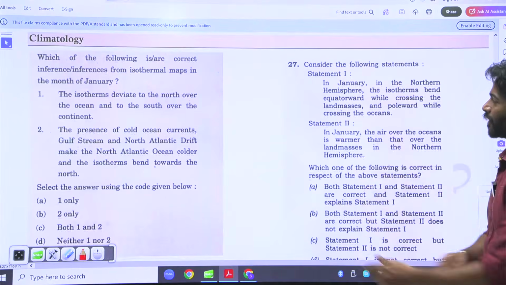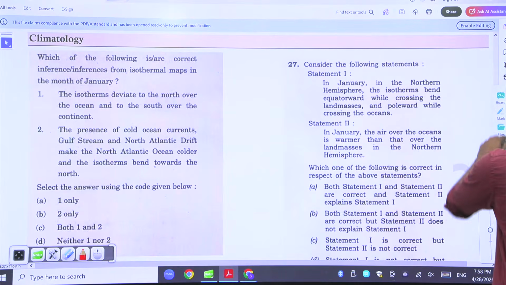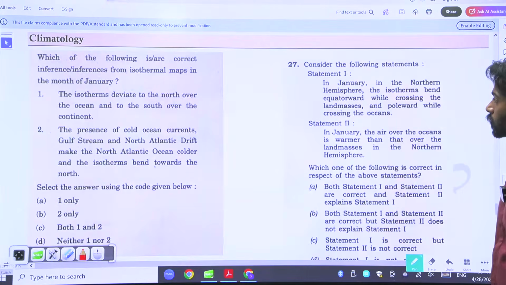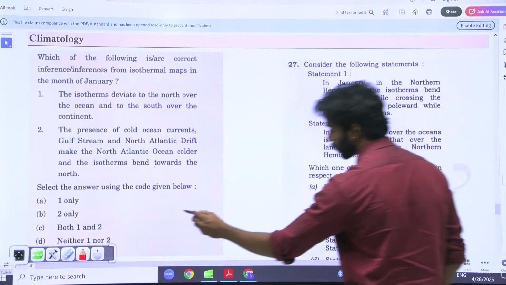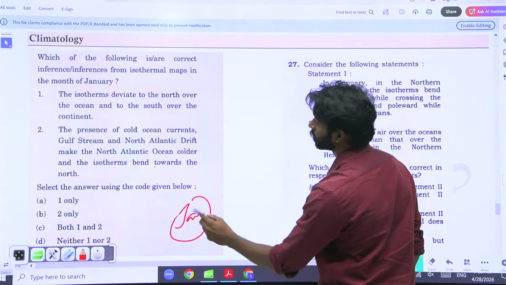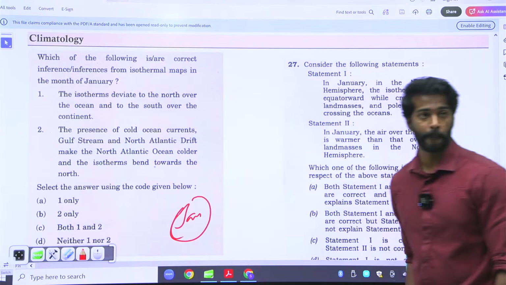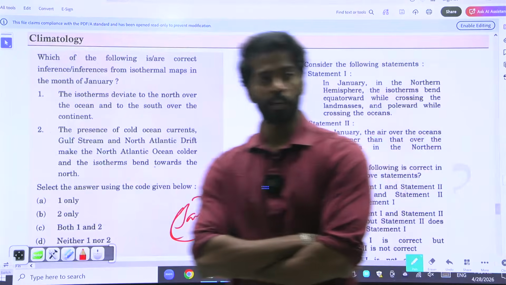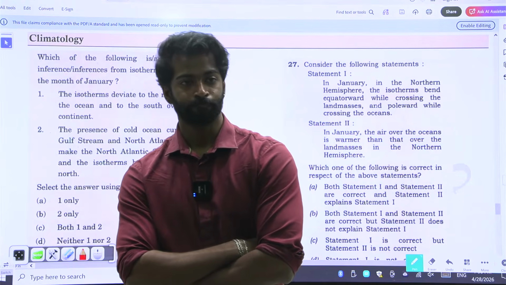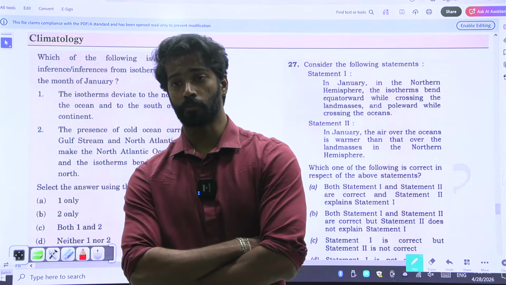Okay. Which of the following is or are correct in reference to the isothermal maps in the month of January? Isotherms deviate to the north over the ocean and south over the continent. Why? In January, what is there in January? What is the temperature that is present in January? Is it hot or is it cold?